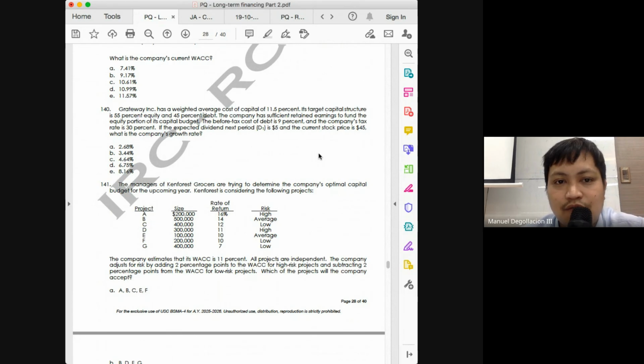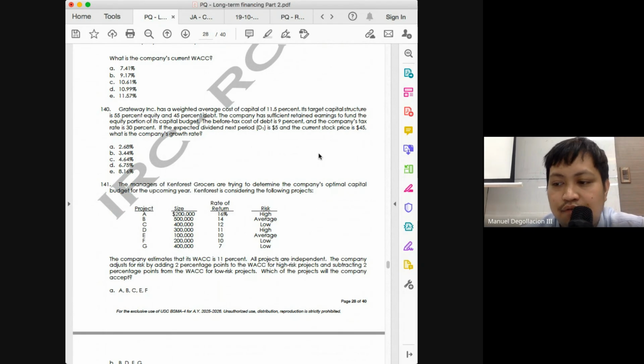So you deduct that from your WACC. 2.835 deducted from 11.5. That means the weighted cost of equity is 8.665.